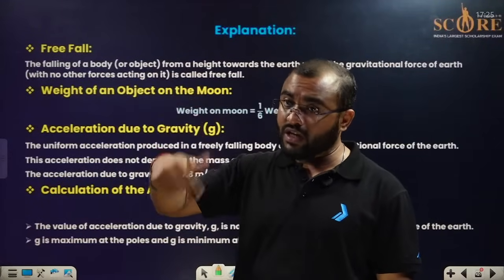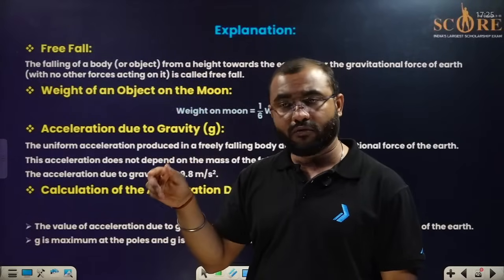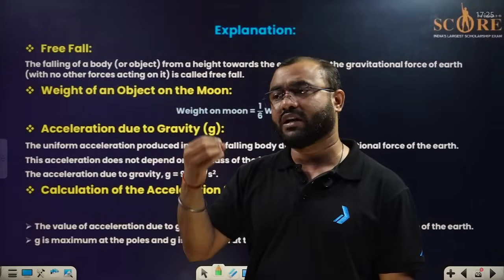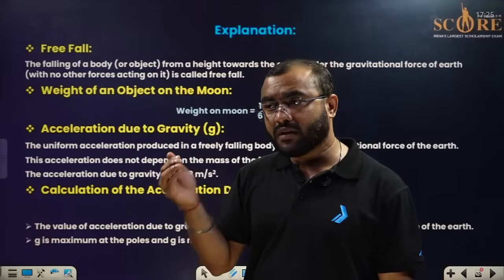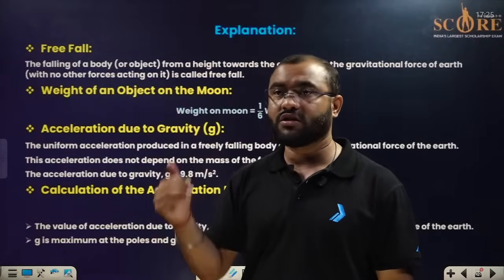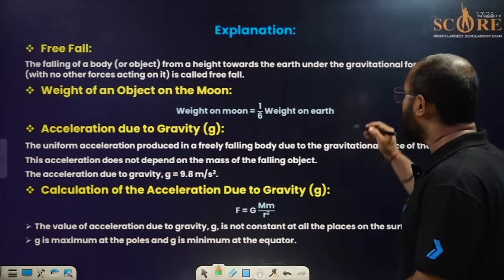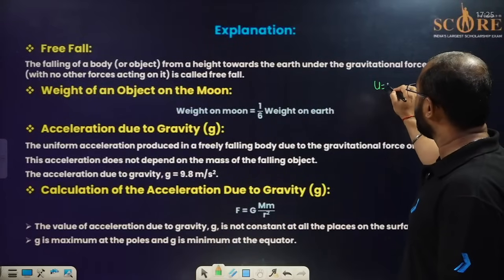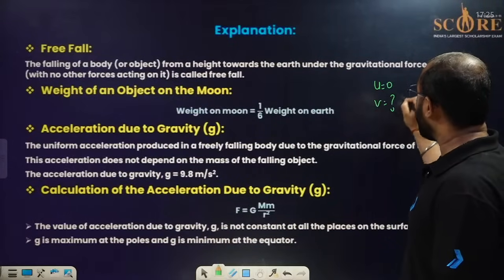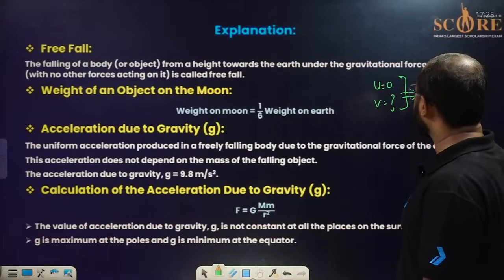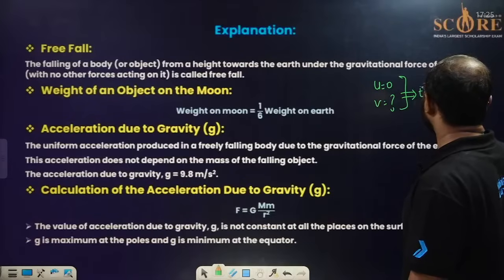If the body has changed its velocity, and of course there will be a required time also, it will take a few seconds, and the change in velocity is there, then what are we talking about? We are talking about acceleration. Initially it was 0, finally it is something, and from here to here it takes a little bit of time. So we can say acceleration is the change in velocity with respect to time.